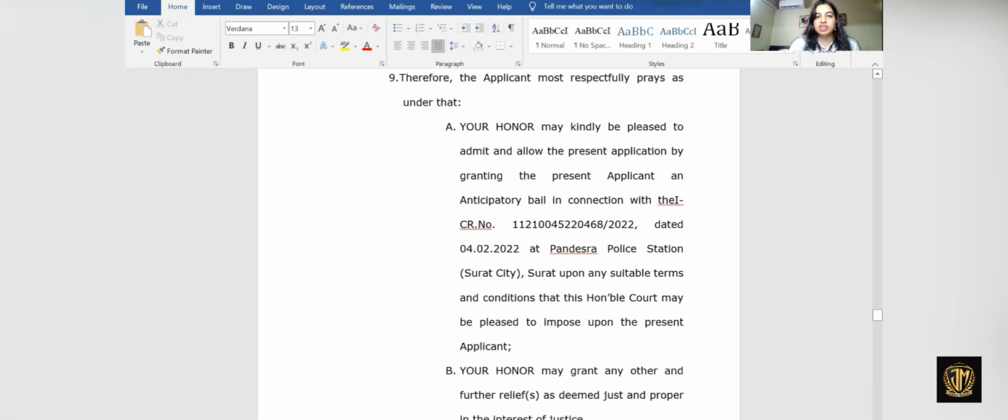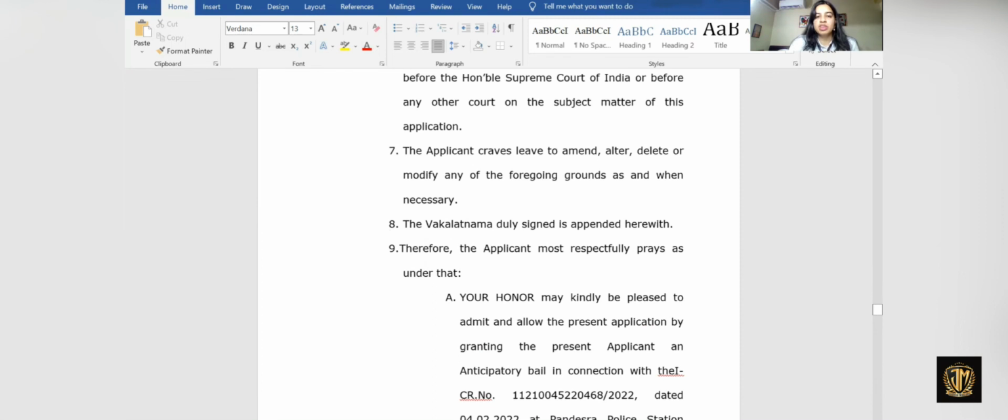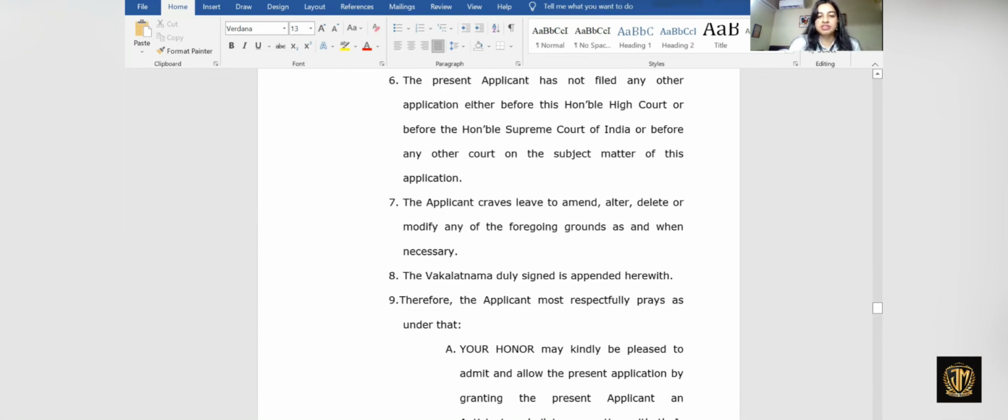Wakalatnama signed, and therefore the applicant most respectfully places the prayer that is to be given in such a case. That is how the application for the grant of anticipatory bail is to be drafted, and that is what anticipatory bail under Section 438 includes. Thank you.